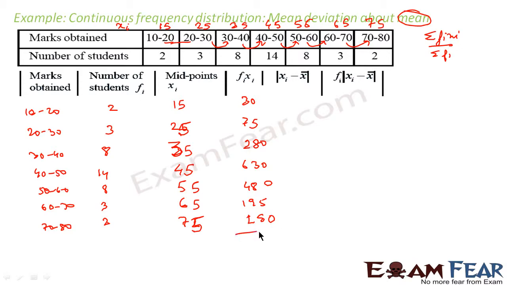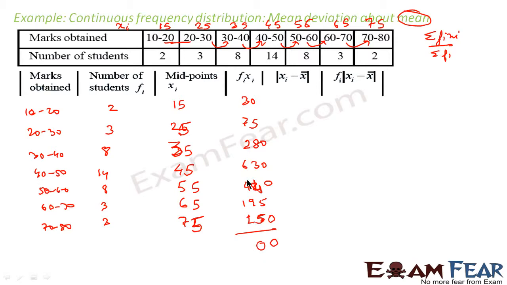So we have these values. Let's add them. 5 plus 5, 10, 4, 7, 11, 8, 19, 3, 22, 8, 30, 39, and 5, 40.